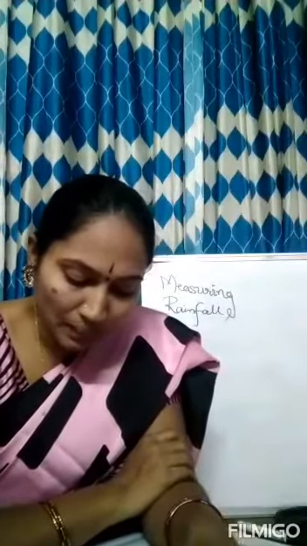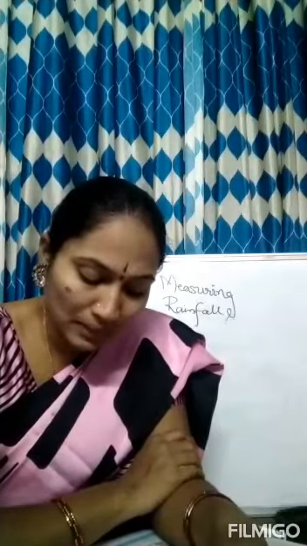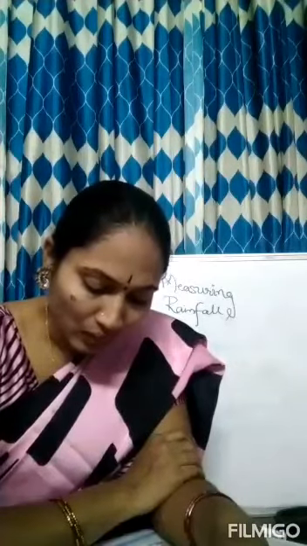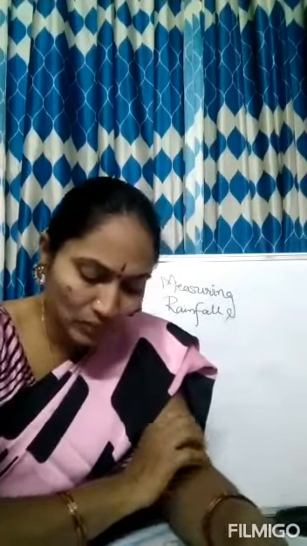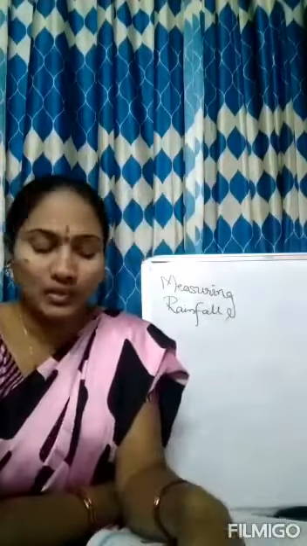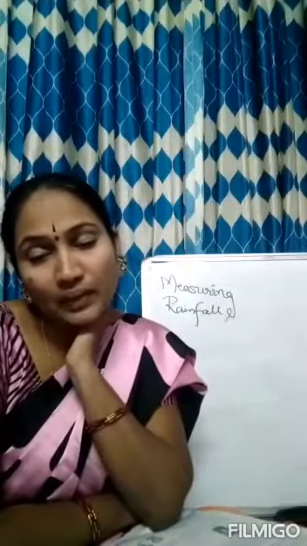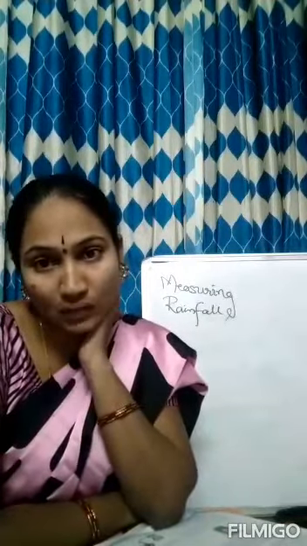Now let us do activity number 8. Take about 10 ml of water in a test tube. Heat it on a Bunsen burner or a candle. What happens? Think about it. Why do bubbles appear in water? Why is the water level reducing? Where did the water go? Yes, when you heat the water in the test tube, where does the water go? The water changes into water vapor and mixes in the air.